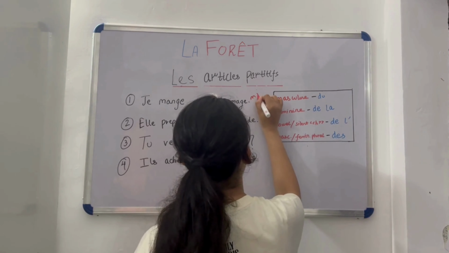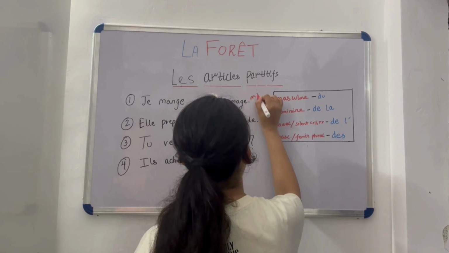Then the second sentence is elle prépare dash salade. Here the word salade is feminine, so we will put that it's feminine. Now the third sentence is tu veux dash eau. The word eau is feminine, but it starts with a vowel, so that's why we will put here that it's a vowel.